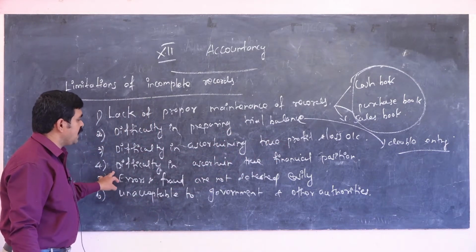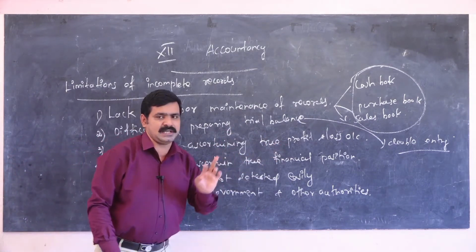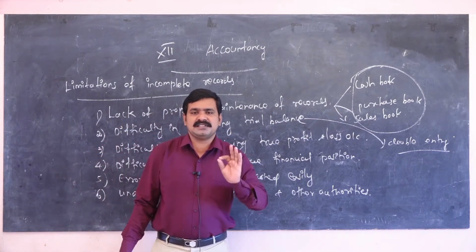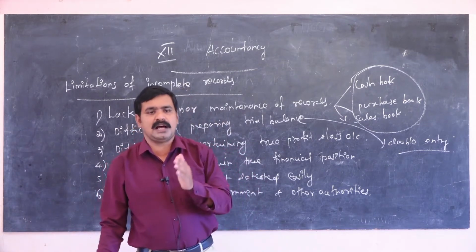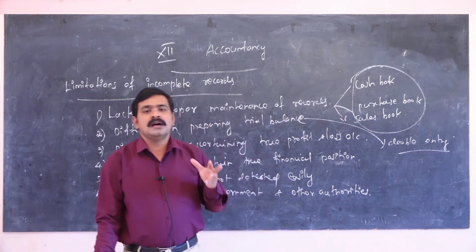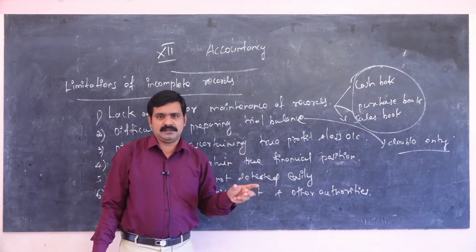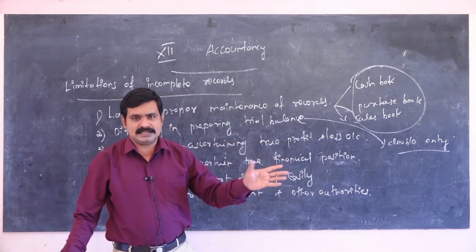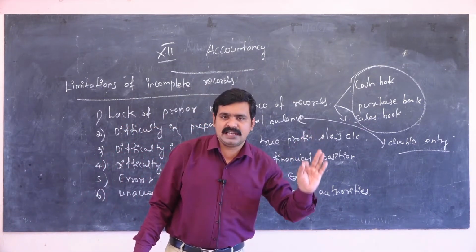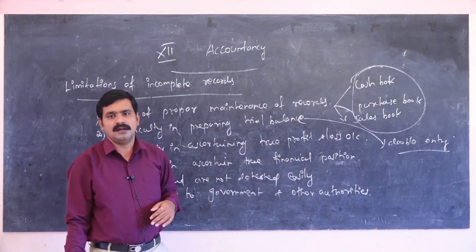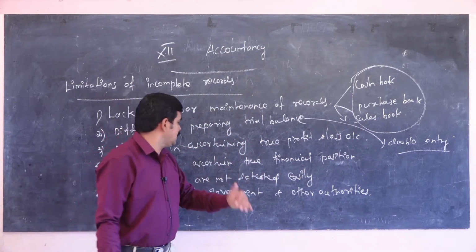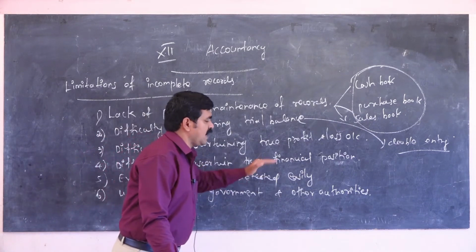Next one, difficulty in ascertaining true financial position. The proprietor, owner or organization wants to know the true financial position, which is shown in the balance sheet. It shows what expenses and what incomes occurred in the company.